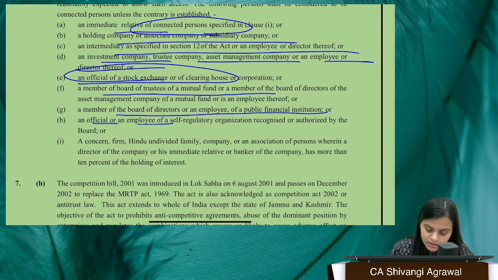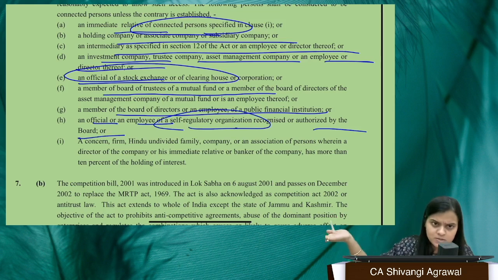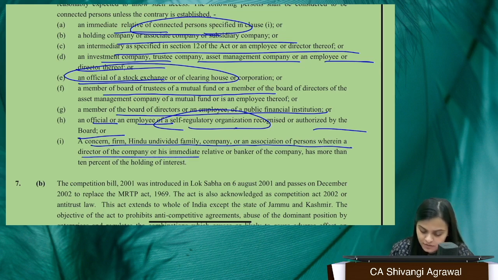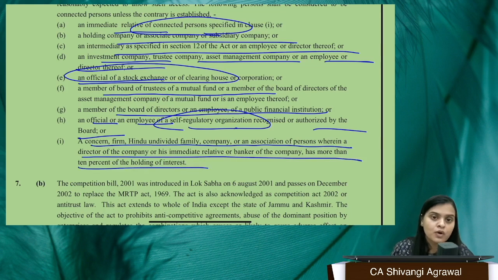Any official or employee of a self regulatory organization authorized by the board, or a concern, firm, or HUF wherein the director of the company or his immediate relative or banker has more than 10% holding or interest. Of course I'm not going to explain the entire point over here. It's just about recalling what you have to state in the answer and what you don't have to state in the answer. So we're discussing the MTP.